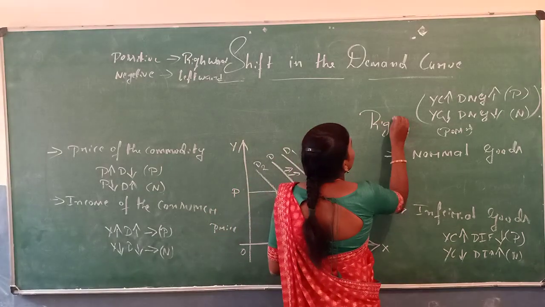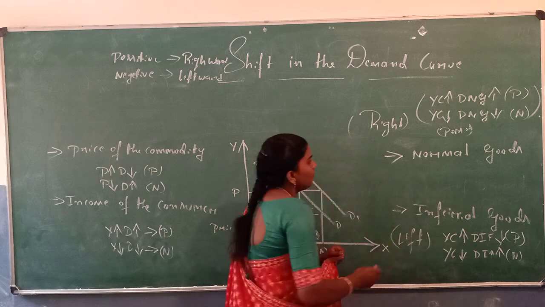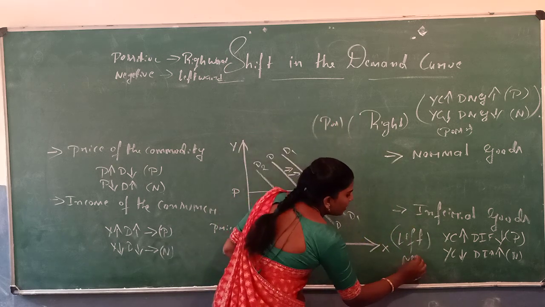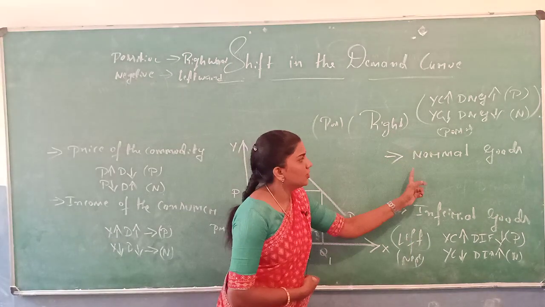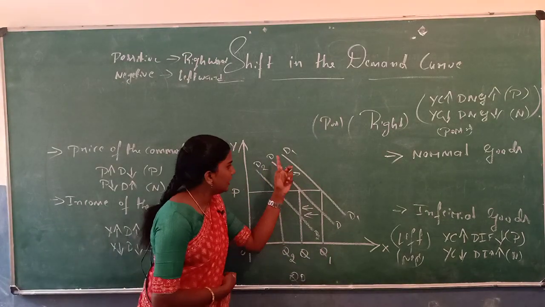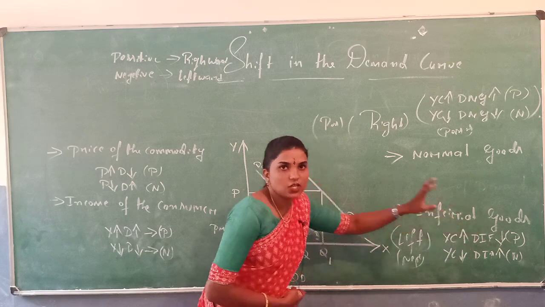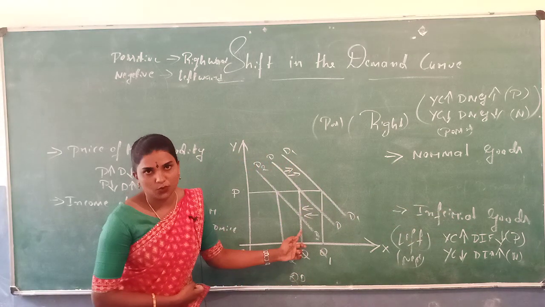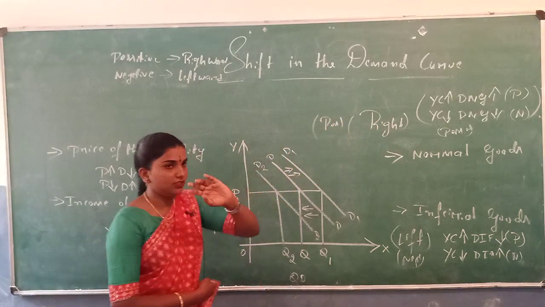Here it shifts rightward, but here it shifts leftward, because this is the positive effect and this is the negative effect. Clear? In the positive effect, for normal goods, the demand will shift rightward like DD to D1 D1. In the negative effect, for inferior goods, the demand will shift to D2 D2. Clear? This is the shift in the demand curve.